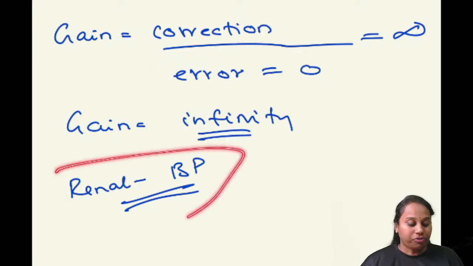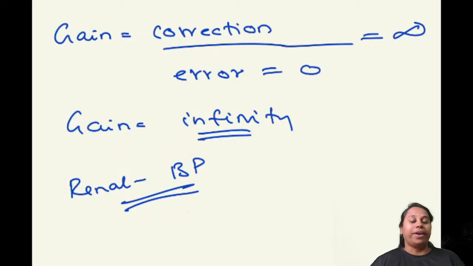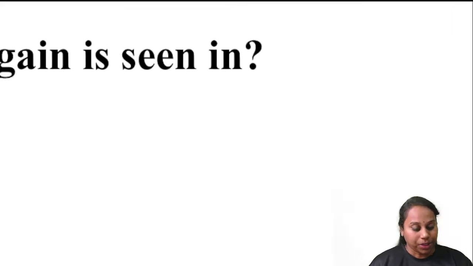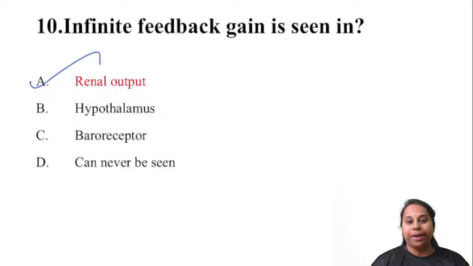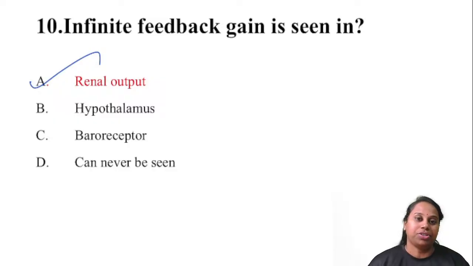Renal regulation of BP. When your kidneys are involved in regulating blood pressure, it leaves no error. Error is 0, so the gain of the system becomes infinite. So infinite feedback gain is seen in renal output. When your kidneys are regulating your blood pressure, it's an infinite feedback system.